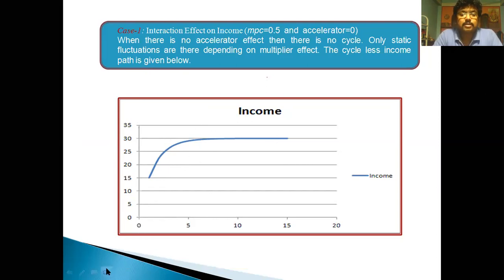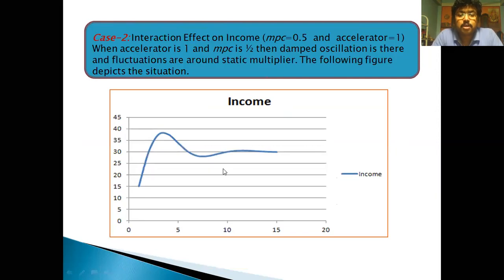Again, look at case 2. Here, in case 2, the marginal propensity to consume is 0.5 and the accelerator is 1. Before, in case 1, the accelerator was 0, but here the accelerator is 1. When the accelerator is 1 and the MPC is half, the oscillation is damped.